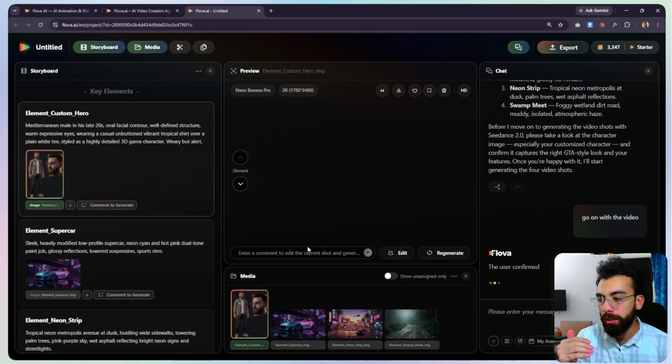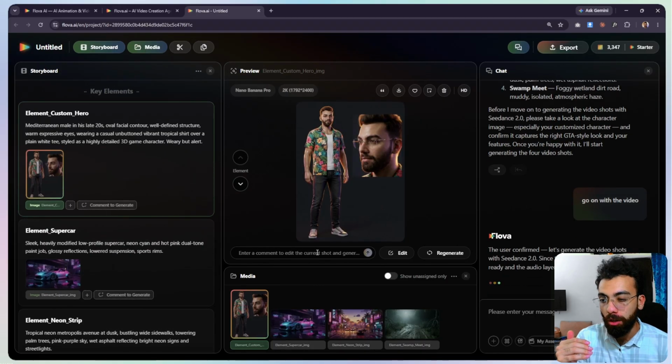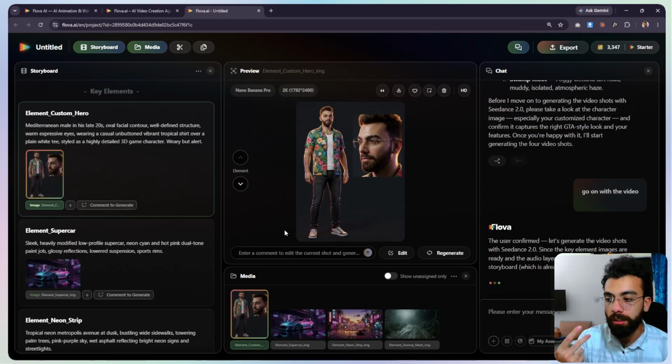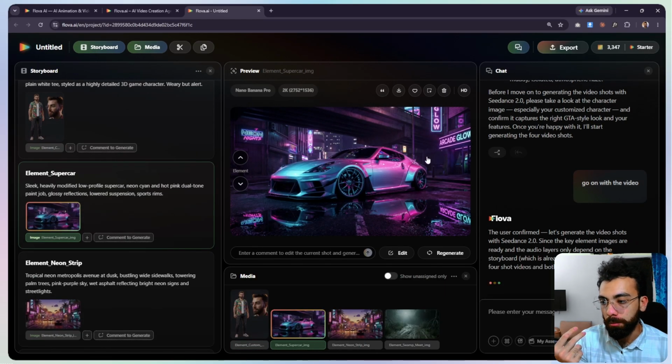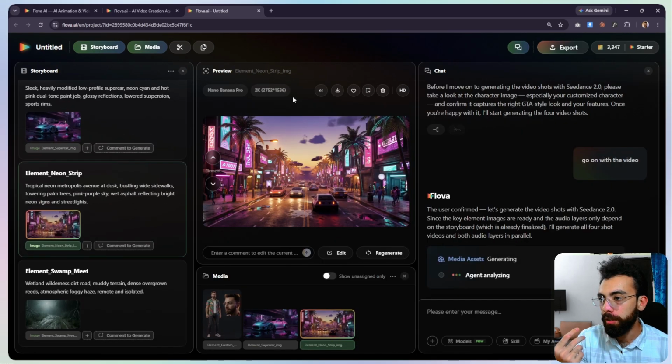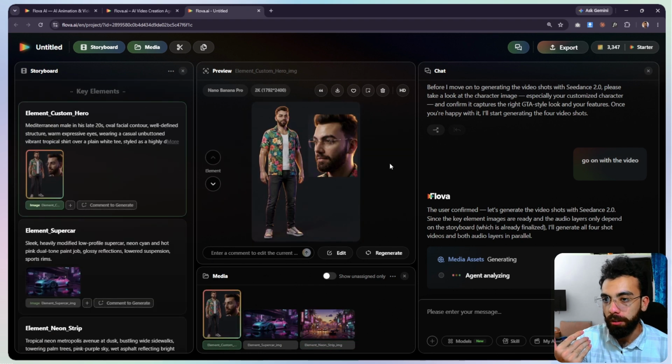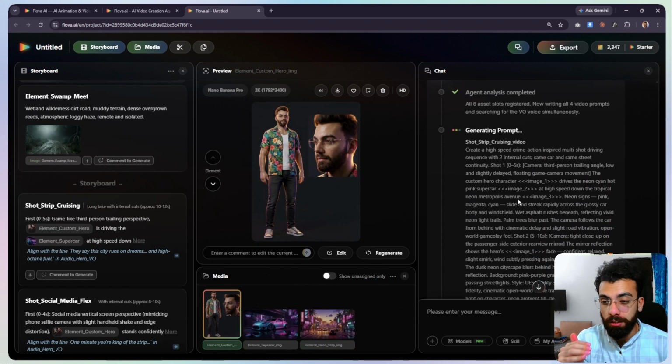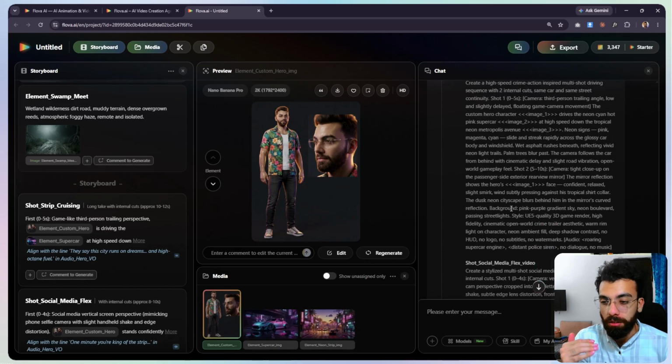So right now, if you want to make some kind of change to your image, you can just type in here, give it a comment, and it will regenerate that image for you. Or if you want to add some other element to the image, you can do that. You can also regenerate that image. Anyway, right now it's generating the video using our media files. So I'm saying this again, the agentic feature inside Flova AI is really powerful.